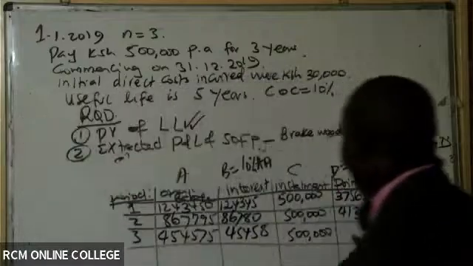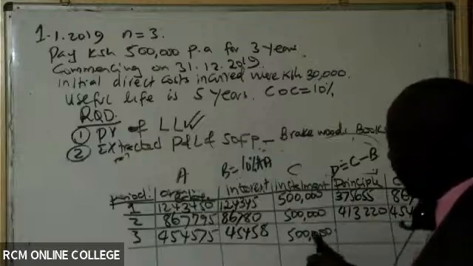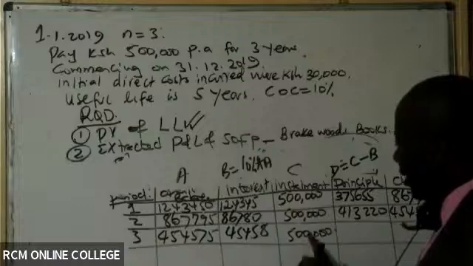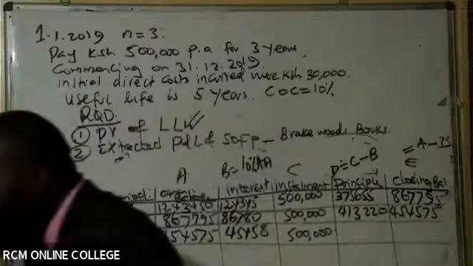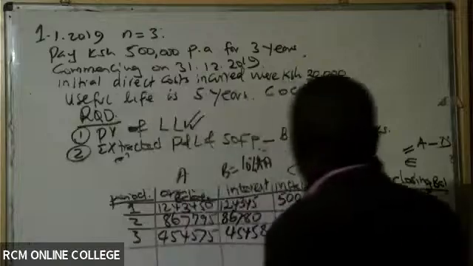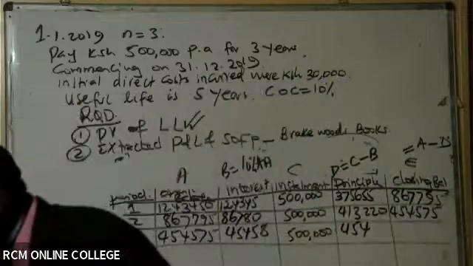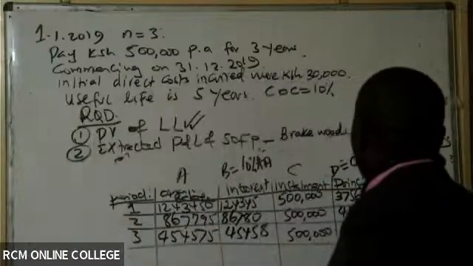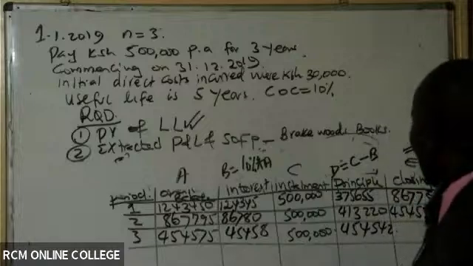So then come and give me the principal amount. How do we get the principal? We shall take the installment minus this interest. How much do we have? So we have here 454,542. And then of course we know that to get the closing balance, ladies and gentlemen, we shall always take what minus what?